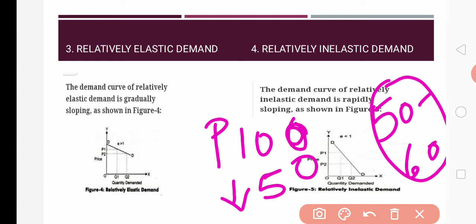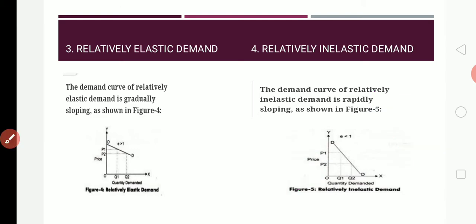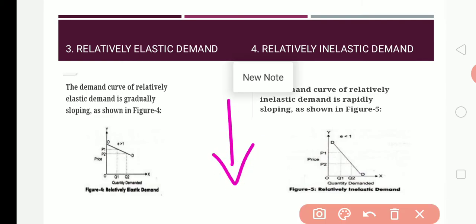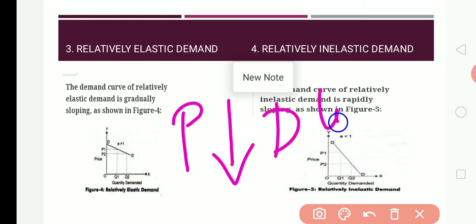See the price, how much it has changed. The price change is more. 50 rupees is the difference. But the demand has only a difference of 10, from 50 to 60. So here the change in demand is very less. So however greatly the price decreases, the demand will be less. For this we call it relatively inelastic demand.